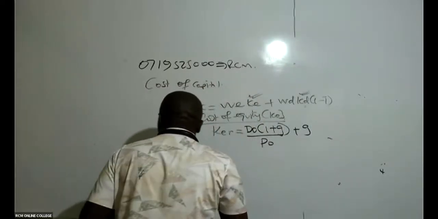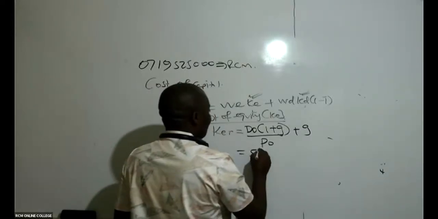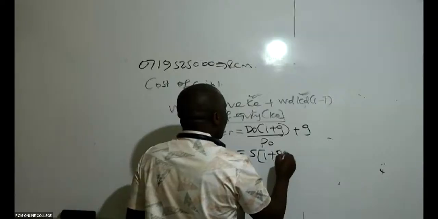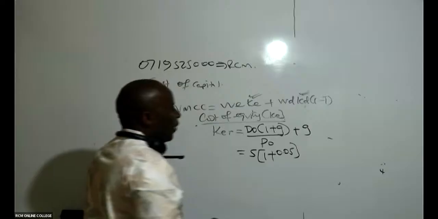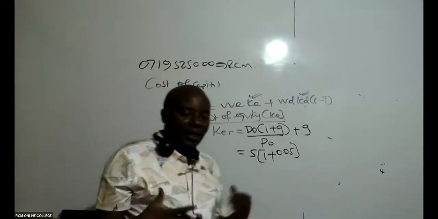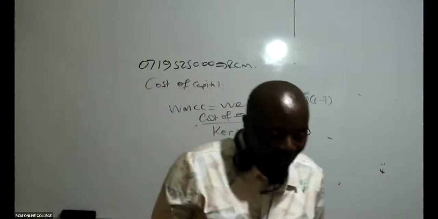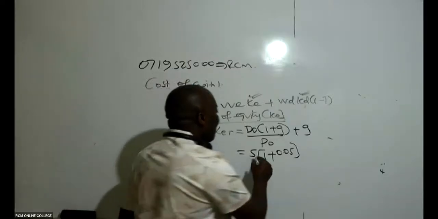DO is 5 into 1 plus G, G is 0.05, isn't it? Growth rate, 5% is the same as 0.05. All right, divided by PO.